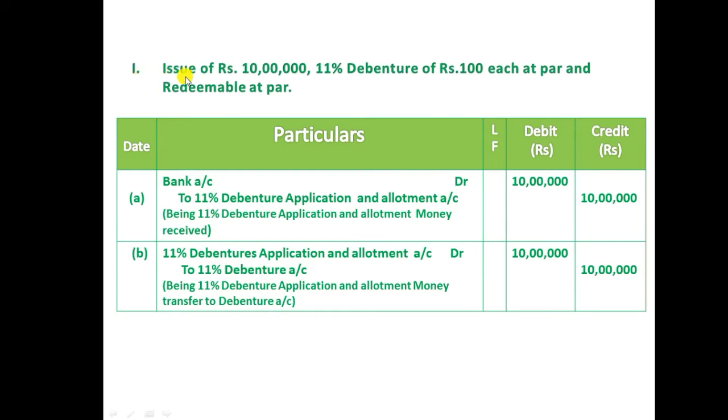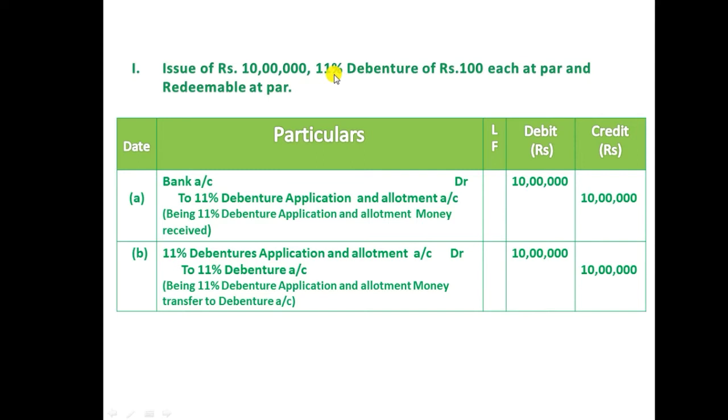In that, number 1: issue of 10 lakh 11% debentures of rupees 100 each at par and redeemable at par. So this first condition is issue at par and redeemable at par. Here the face value of the debentures is 10 lakh. At the time of issue, the company issues at par, meaning it collects a 10 lakh rupees loan from the public at par value, and the company will also redeem at par. So the same 10 lakh the company will return to the debenture holder at the time of maturity, and the company will also pay 11% interest till the maturity period.